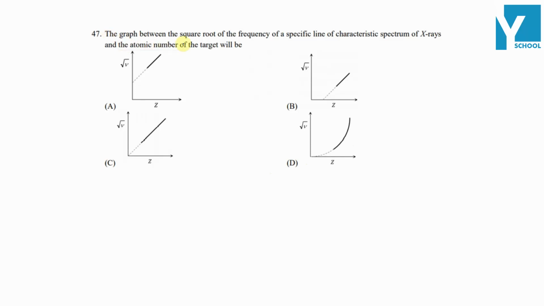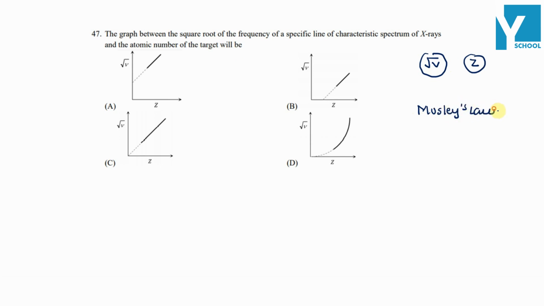The graph between the square root of frequency of a specific line of characteristic spectrum of X-rays and the atomic number of target will be. हमें बताना है कि relation between the graph between the frequency, root of frequency and the atomic number Z. From the very famous law, Moseley's law